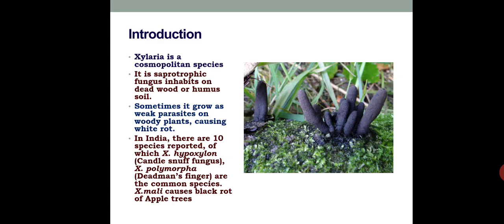When we discuss pathology, we'll study the symptoms of diseases in more detail. White rot means the plant organs get desiccated or dried and appear as white patches. We can see white spots or a powdery mass, and then it is white rot. In India, there are 10 species reported, of which Xylaria hypoxylon is commonly called